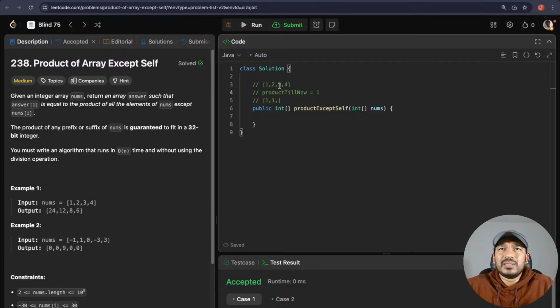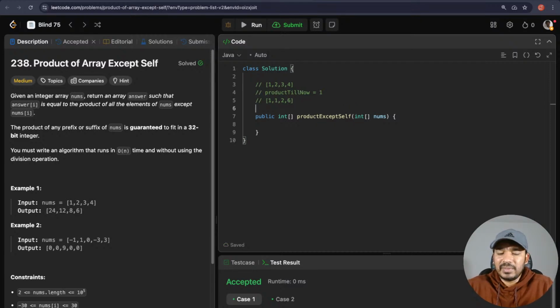Now for the third index, nums of index minus 1 multiplied by the product until now. Product until now is 1 and the value is 2. Let's do 2, and then 2 cross 3, that will be 6. So 1, 1, 2, 6. I'm also not very sure if I'm doing it right. Let's see if we can come up with a solution for this one now.